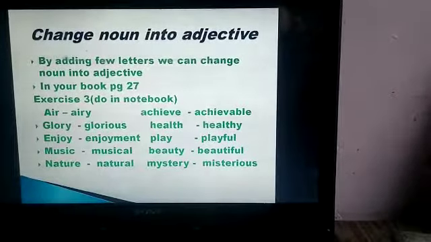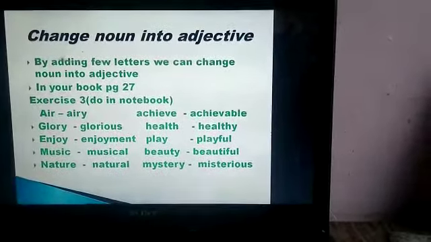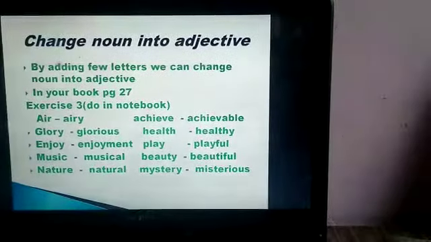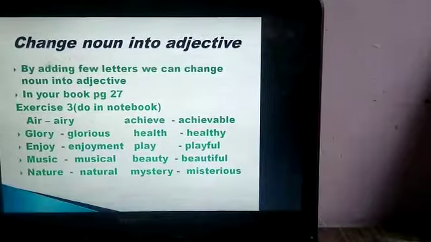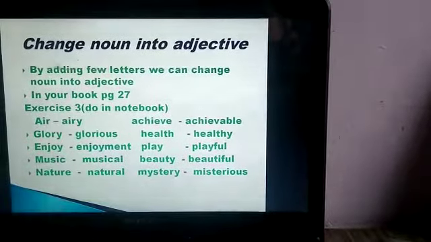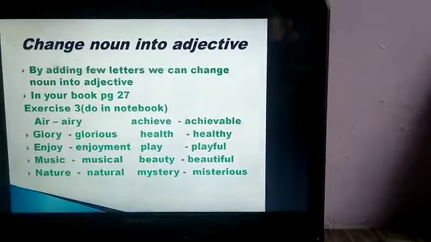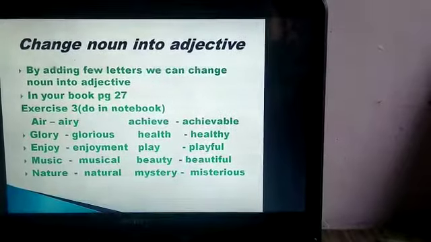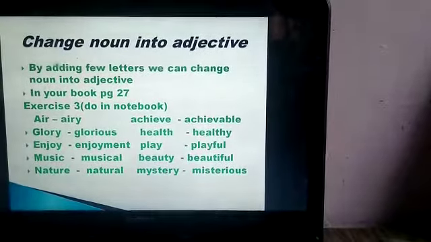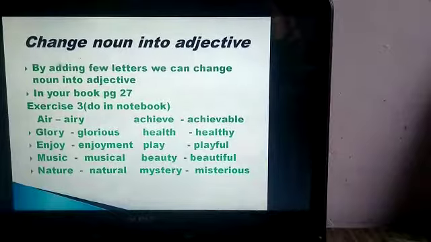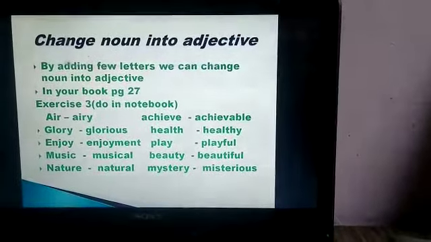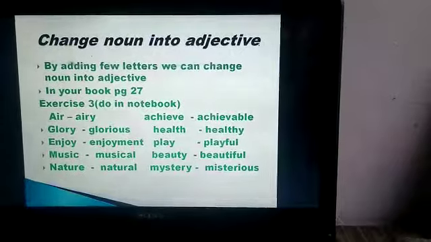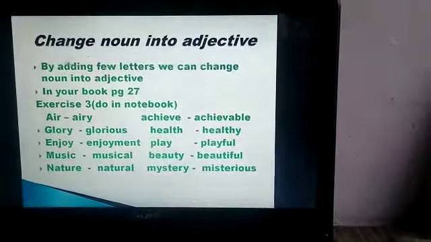Enjoy, enjoyment, music, musical, nature, natural, achieve, achievable, health, healthy, play, playful, beauty, beautiful, mystery, mysterious. Yes, so these are the few words, 10 words we have that you have to write in your notebook.